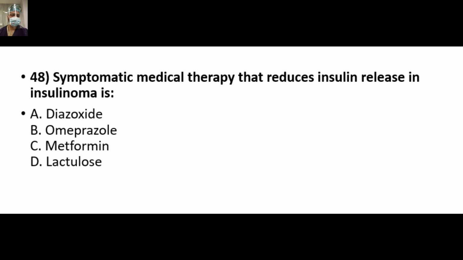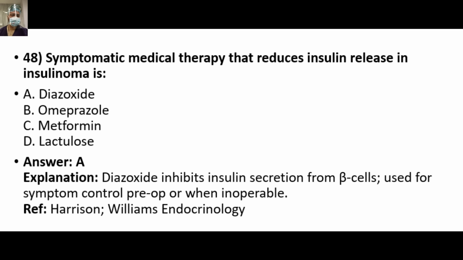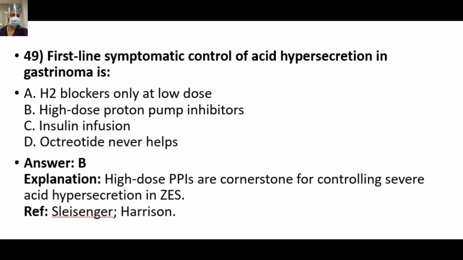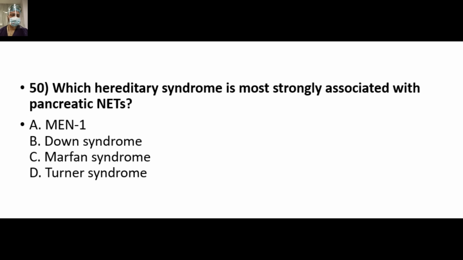Symptomatic medical therapy that reduces insulin release in insulinoma is... I hope if you are not able to answer it, then I'm really worried. Diazoxide, option A, inhibits insulin secretion from beta cells, used for symptomatic control pre-op or even when inoperable. First-line symptomatic control of acid hypersecretion in gastrinoma is, it is simple, high-dose PPI, option B.